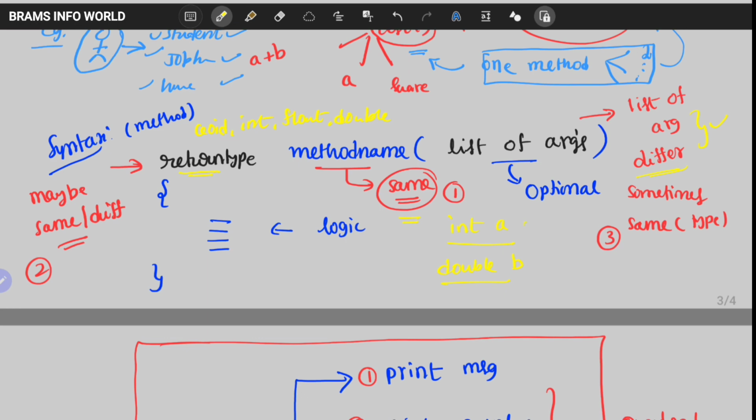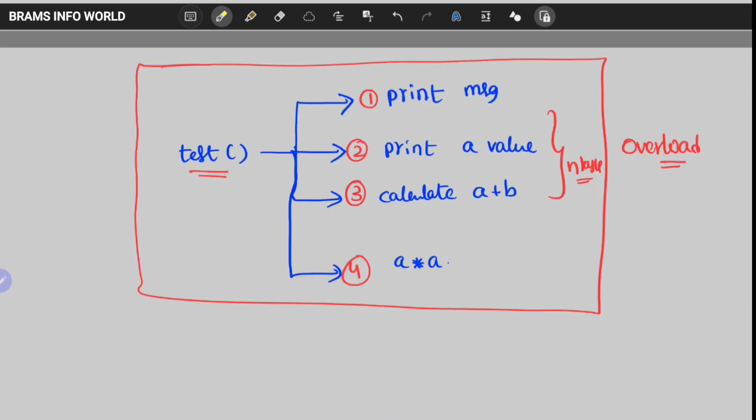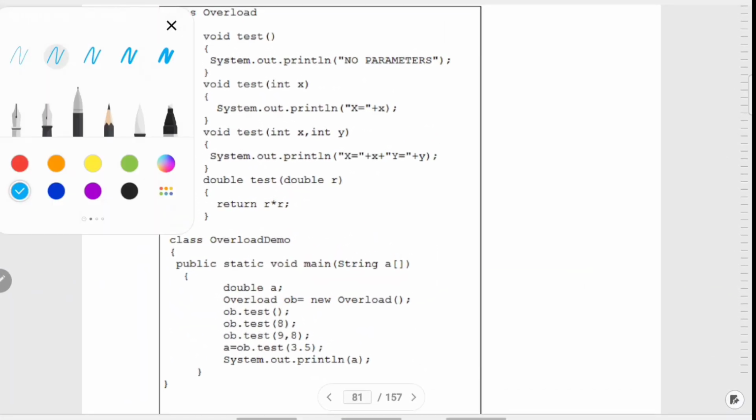Let us see in the program in detail. So the logics may be same or different. So these are the rules. Let us see how it will happen. So this is the concept of method overloading, and we have some rules we defined so far. So let us discuss. See, you can clearly observe that